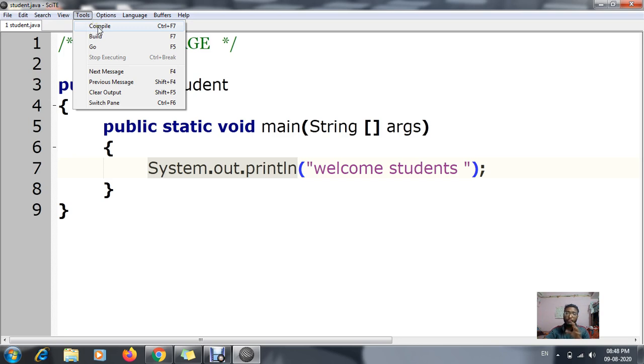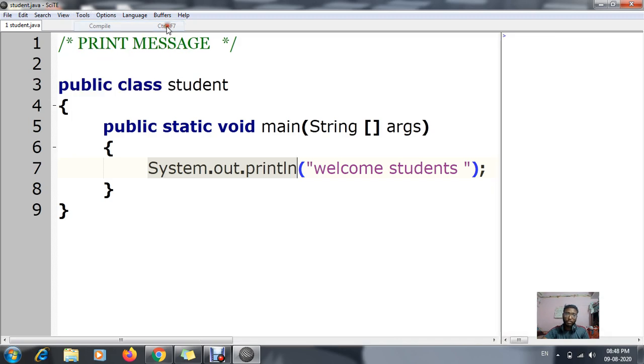Actually, this compile function is used to check whether any error is there or not. As you know, whenever we are giving any product or any presentation, we check whether there is any error or mistake, and we have to solve it. To solve these mistakes, we use compile, and the shortcut key for compile is Control plus F7. After clicking Control and F7, you will go through the compilation process.